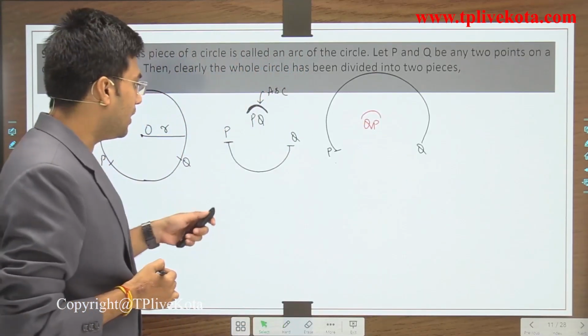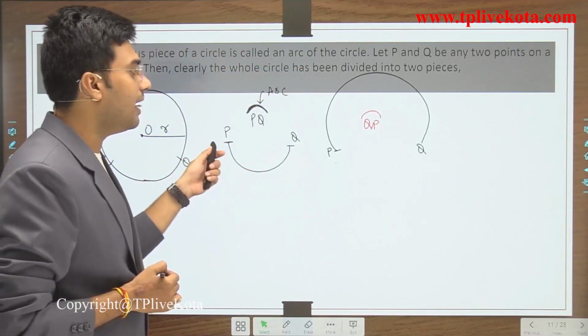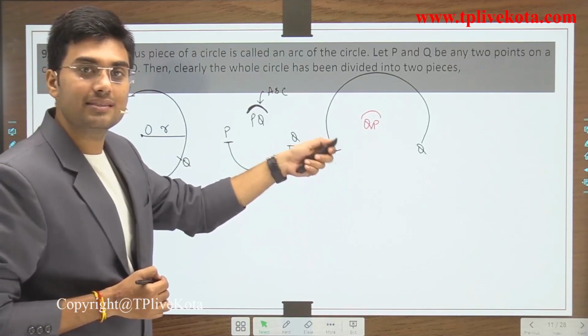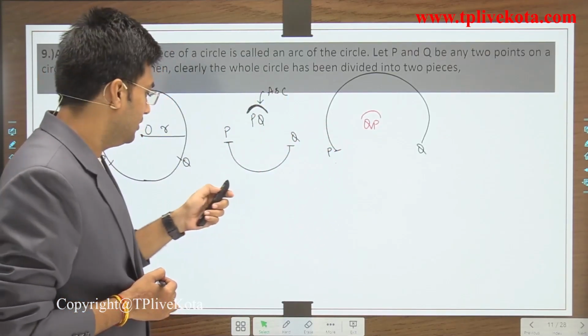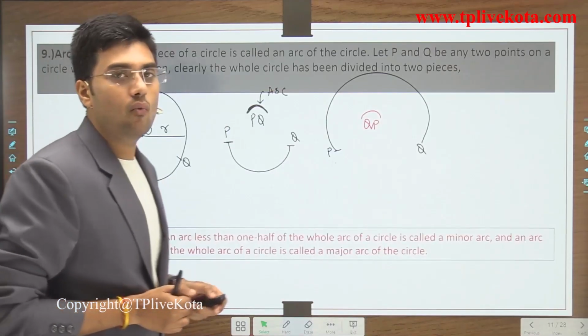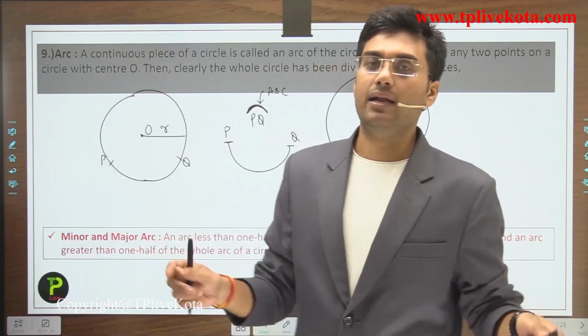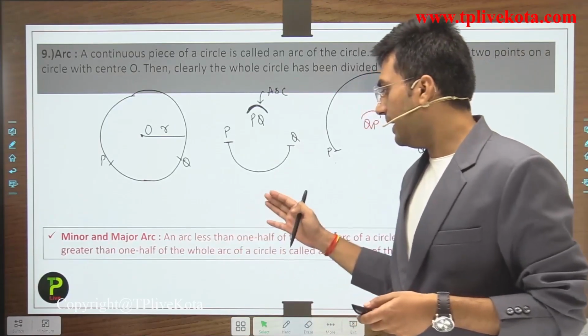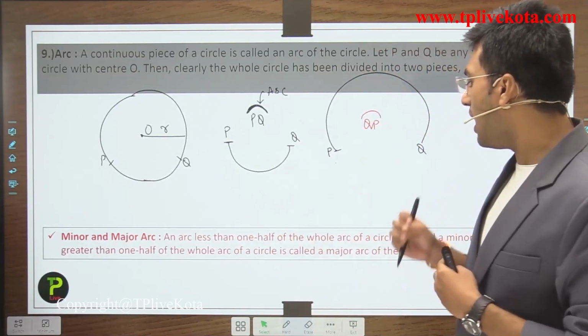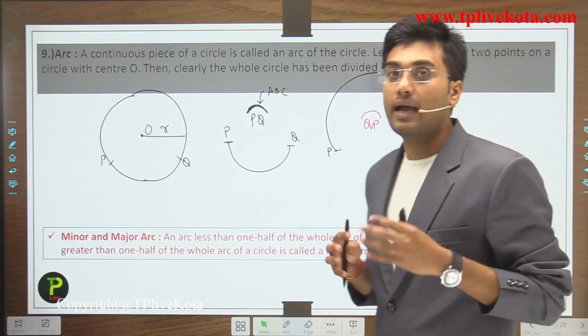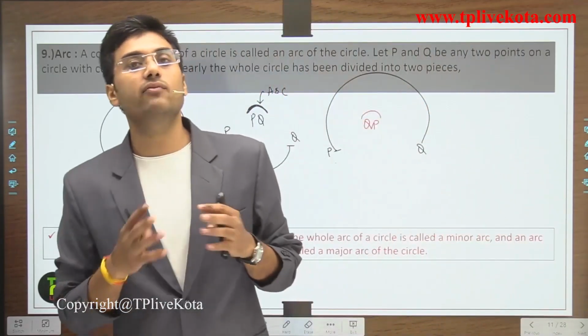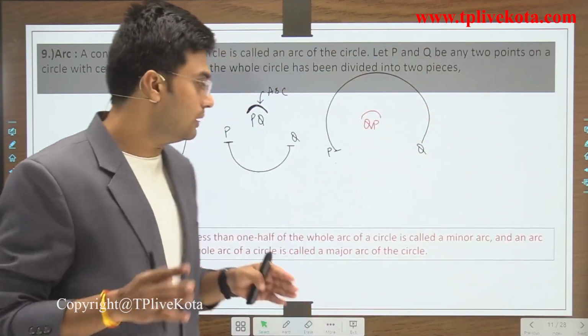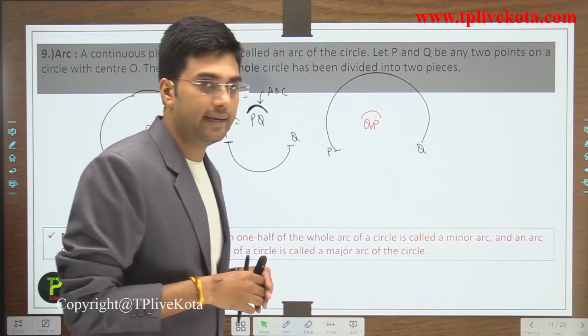Now this is the minor arc and this is the major arc. So students, let's define the minor arc and the major arc. An arc which is less than half of the whole circle is called a minor arc.